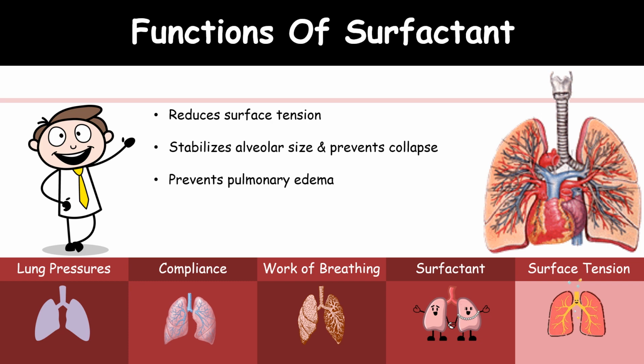So the surfactant prevents pulmonary edema just by lowering the surface tension.